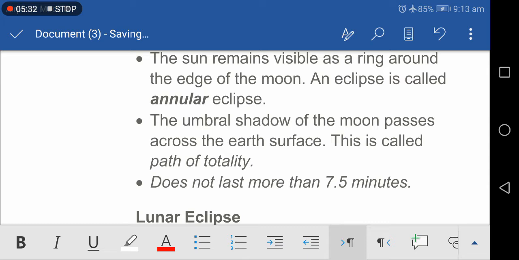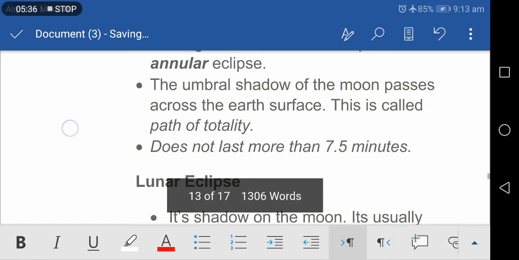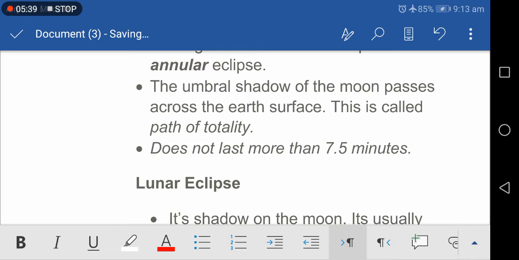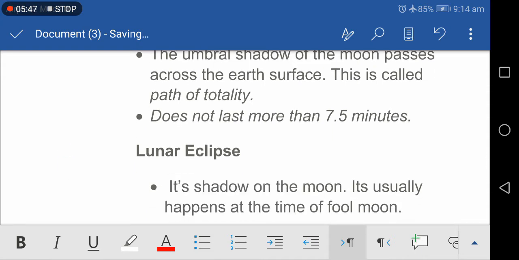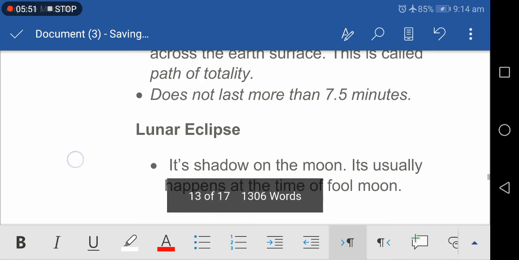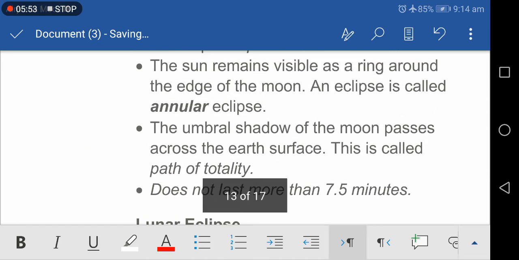A total solar eclipse generally does not last more than 7.5 minutes. The zone of totality of a solar eclipse is only about 260 kilometers wide. Viewed from outside this zone, the solar eclipse will appear only partial. There can only be a maximum of 5 solar and 3 lunar eclipses in a year.